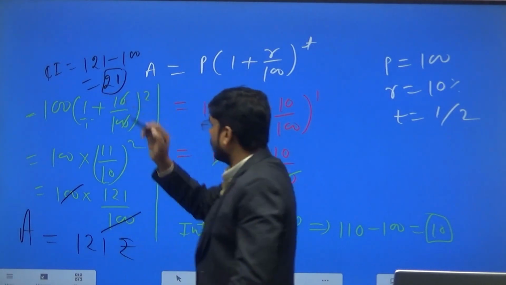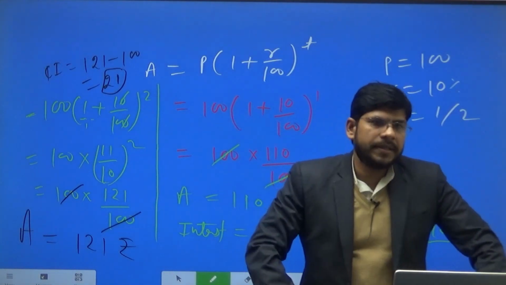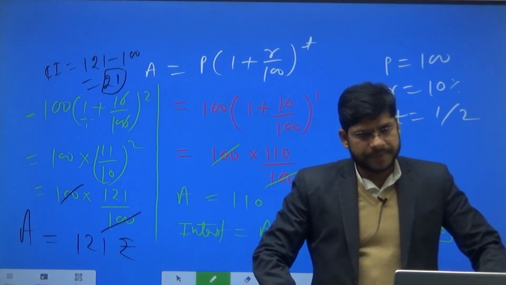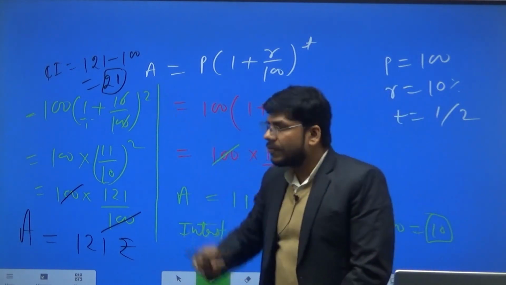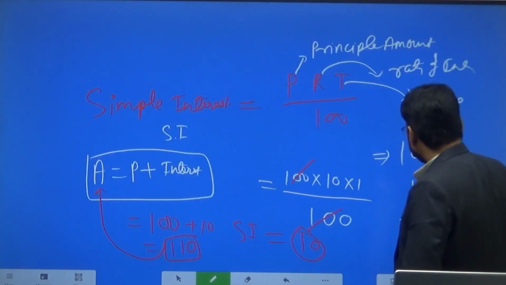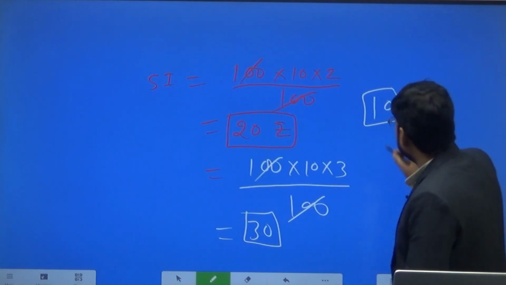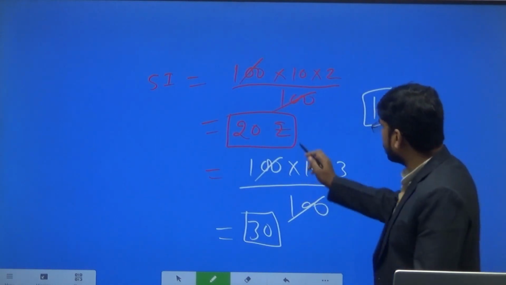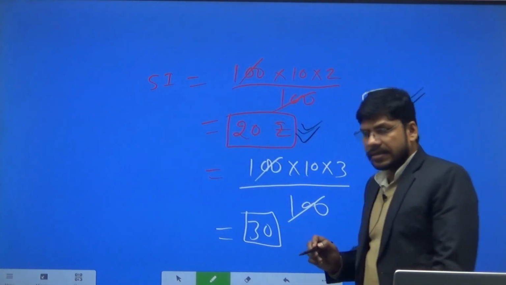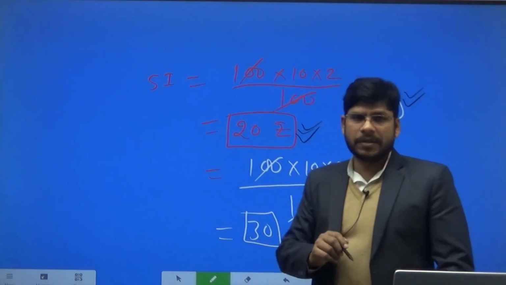So here you can see that the compound interest on the same sum of money for the same time period and at the same rate of interest is 21 rupees, while simple interest for 2 years is 20 rupees. Simple interest for 2 years is 20 rupees, and compound interest for 2 years is 21 rupees.